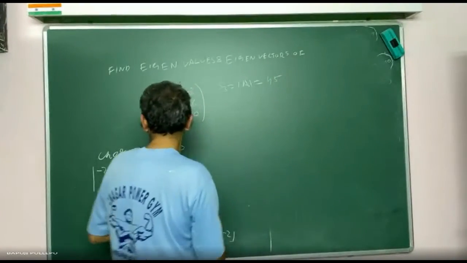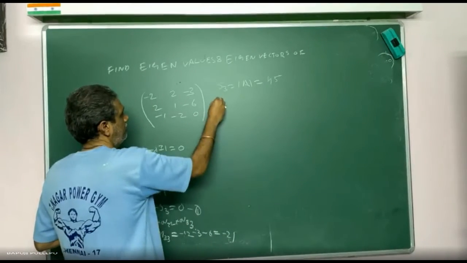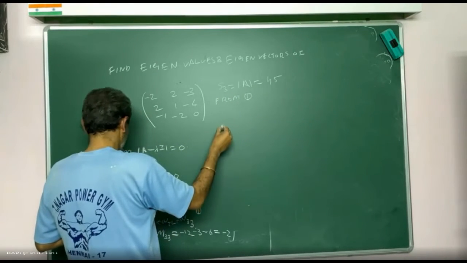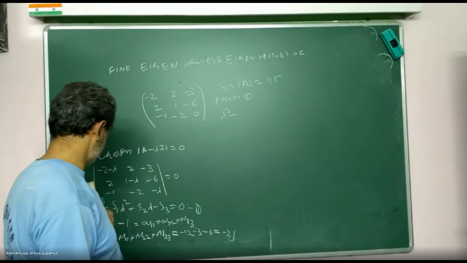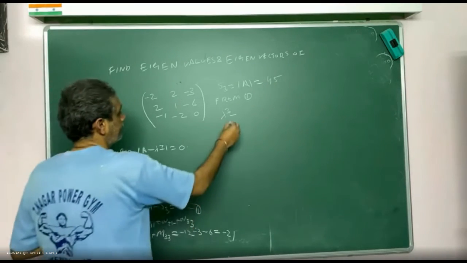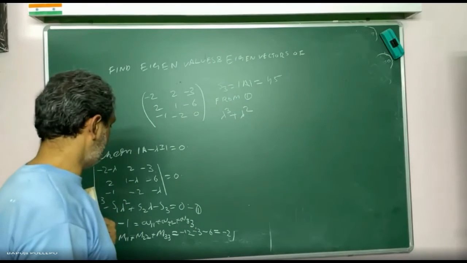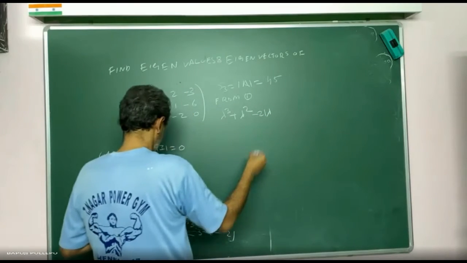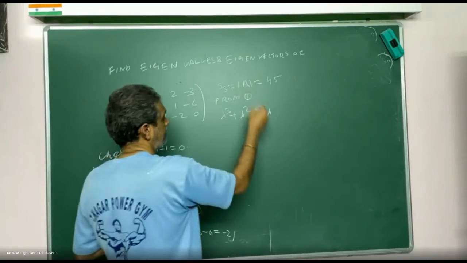Now come on, substitute in this equation. From 1, what will you get? Lambda cube minus S1. Who is S1? Already minus, so it becomes plus lambda square. Plus S2, S2 is already minus value, so minus 21 lambda. Minus S3, S3 is plus, so minus 45.